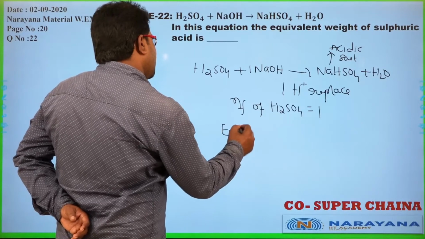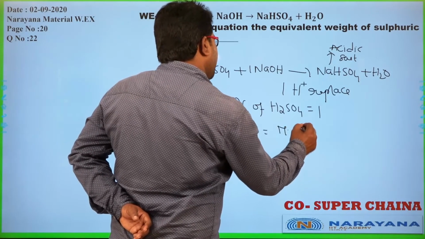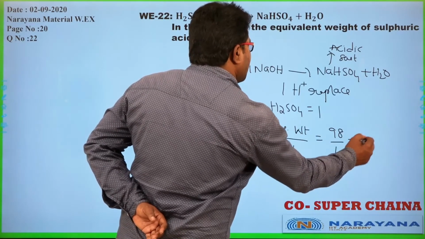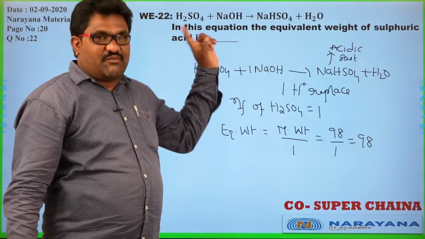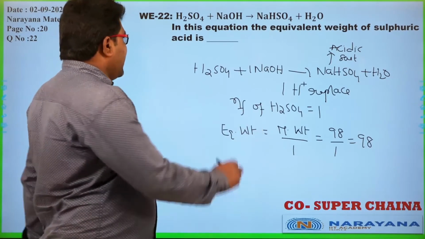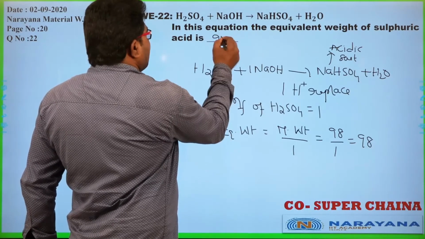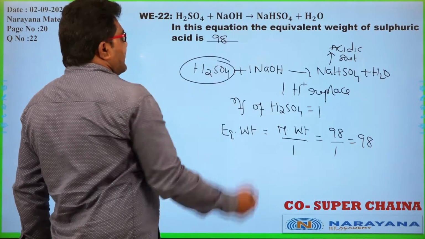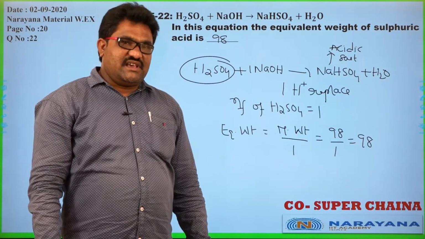Now equivalent weight of H2SO4 is equal to molecular weight divided by 1, that is 98 by 1. In this case only 1 proton was transferred, that is why equivalent weight is equal to molecular weight. So the equivalent weight of sulfuric acid H2SO4 is 98. Okay, so let us go for the next question.